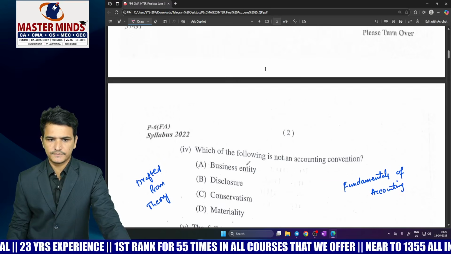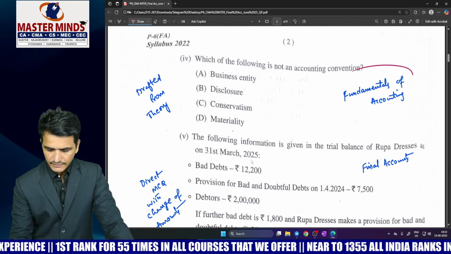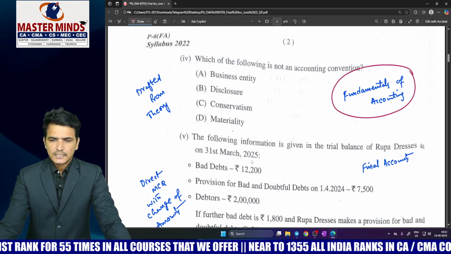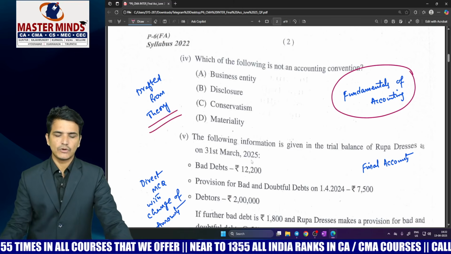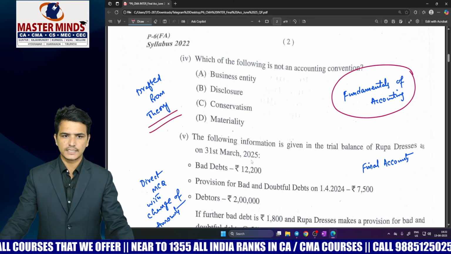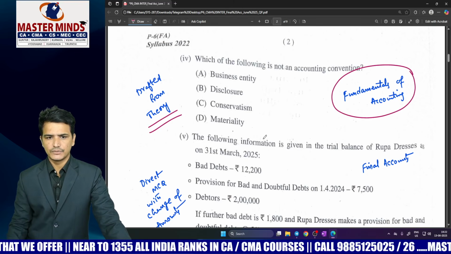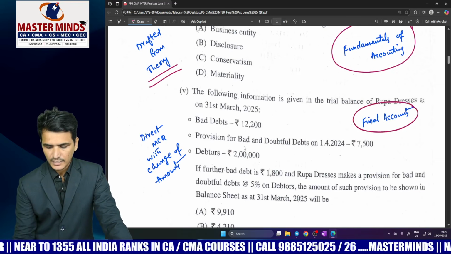And next coming to MCQ number 4, again it is given from fundamentals of accounting or accounting and introduction. And this is also an MCQ which is drafted from theory. Only those who have gone through the theory can answer these kinds of MCQs. And these MCQs are not direct MCQs.